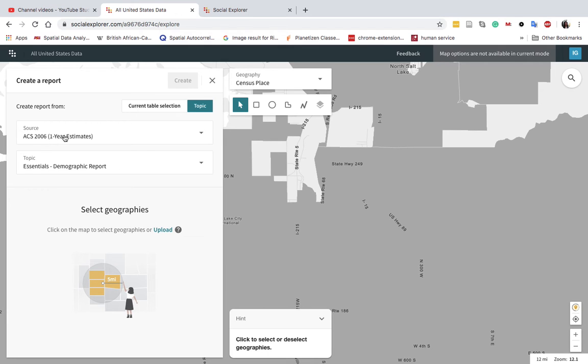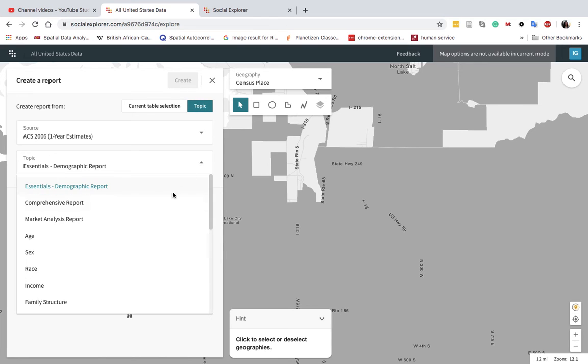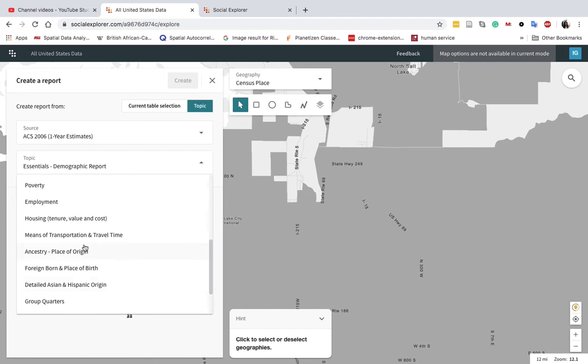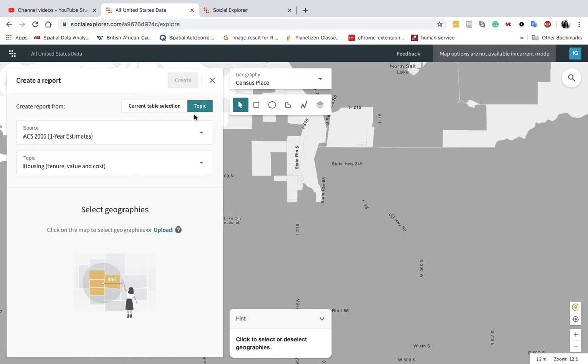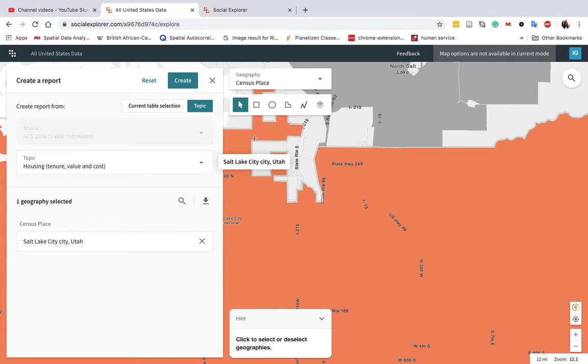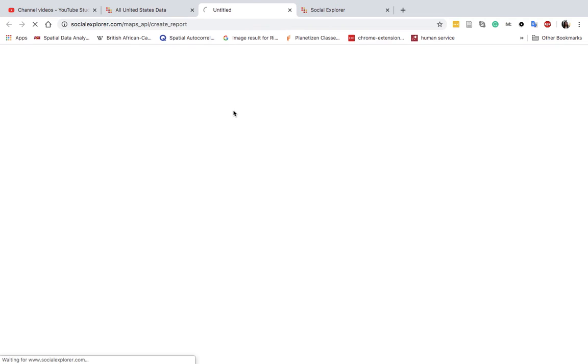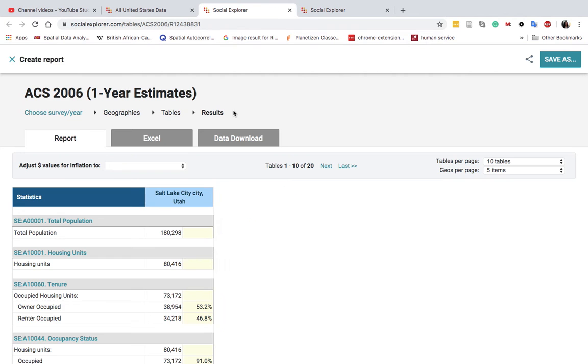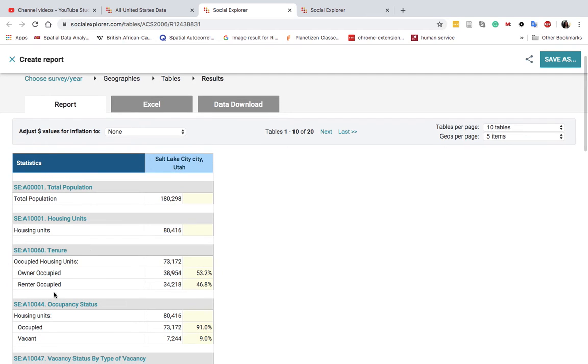So here what we have is 2006. We can pick the topic, which was tenure. In that case, you can also use the census report. Pick the city, and then just create that report. And then you can find out the data year by year. So here it shows 2006 owners and renters.